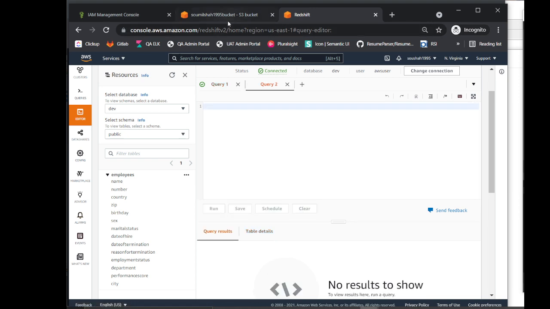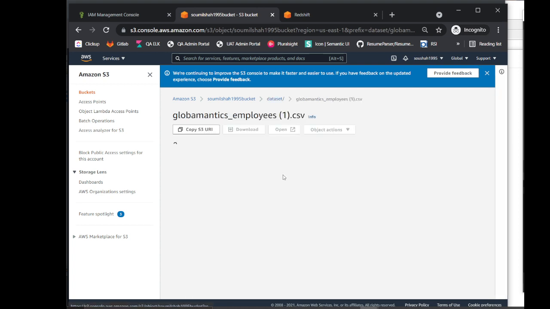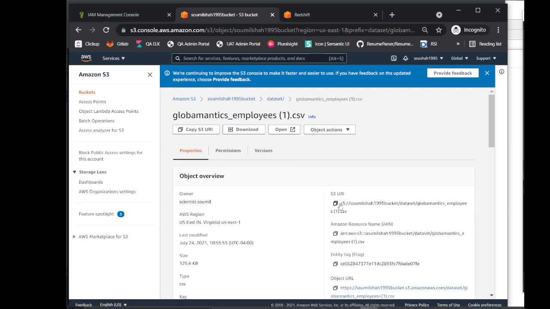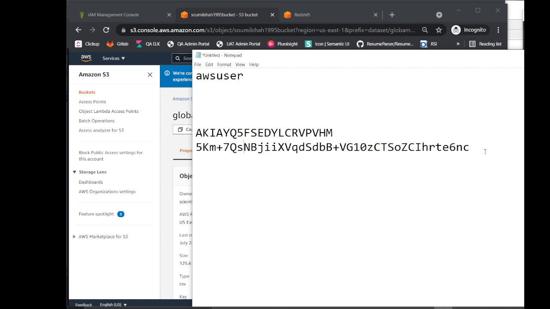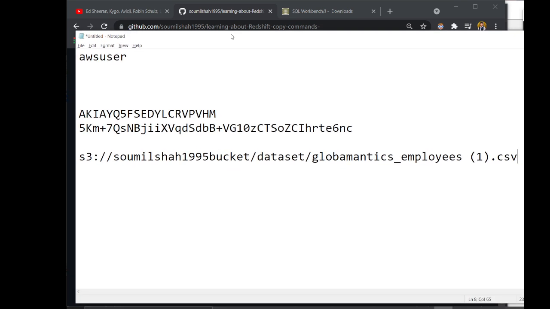Now what I want to do is, I have all these files on the S3. So let's try to copy the folder path for that, and then let's try to run the copy command. Come here, dump the path here, come to the GitHub, copy the scaffold for the copy command. Okay,